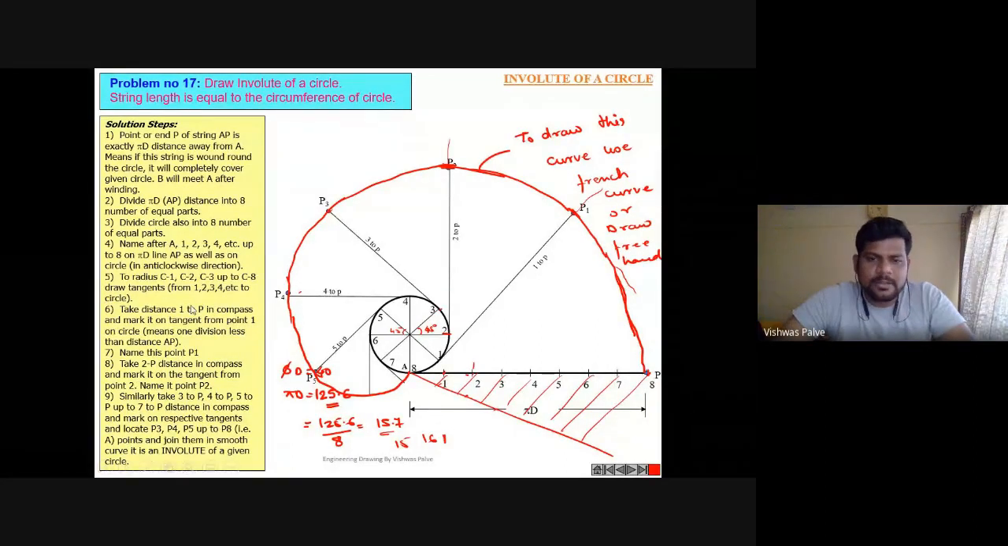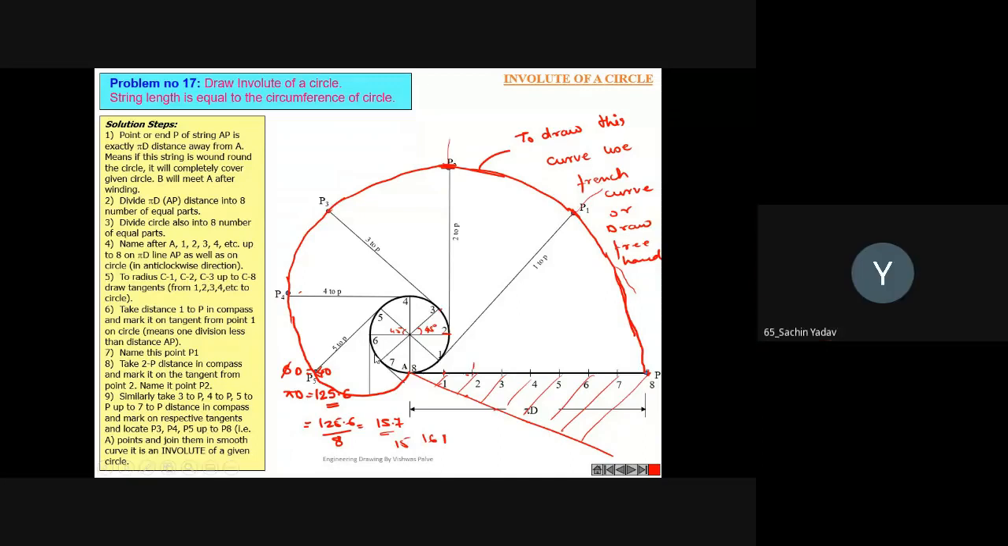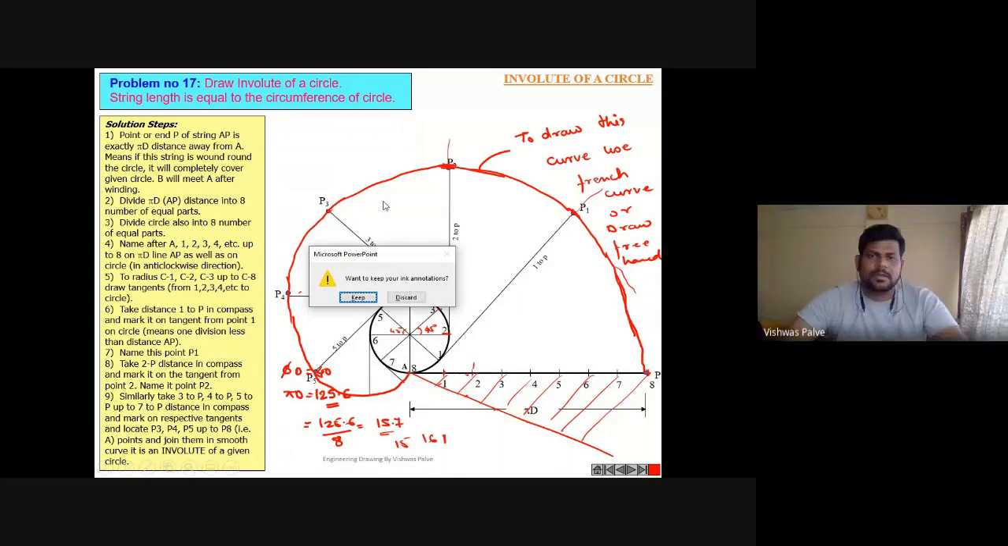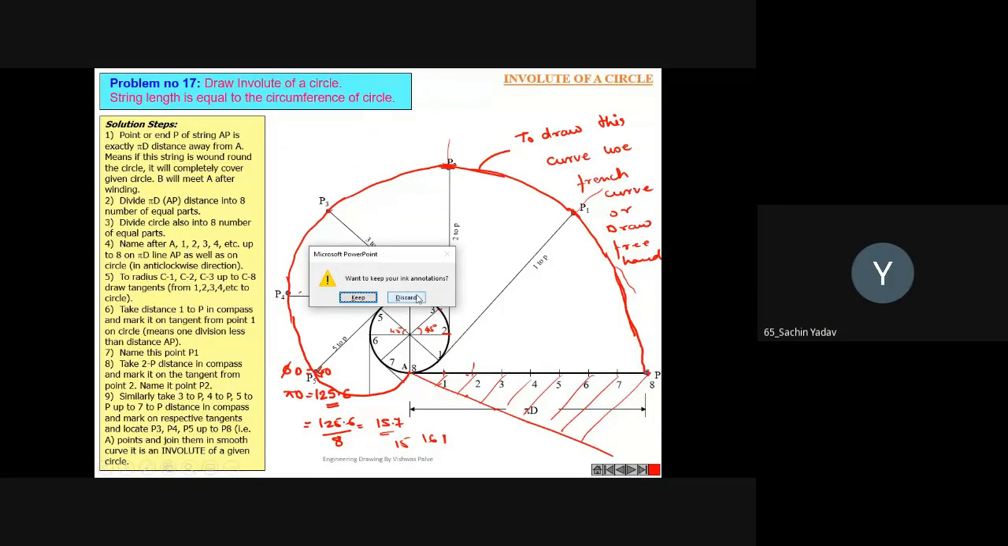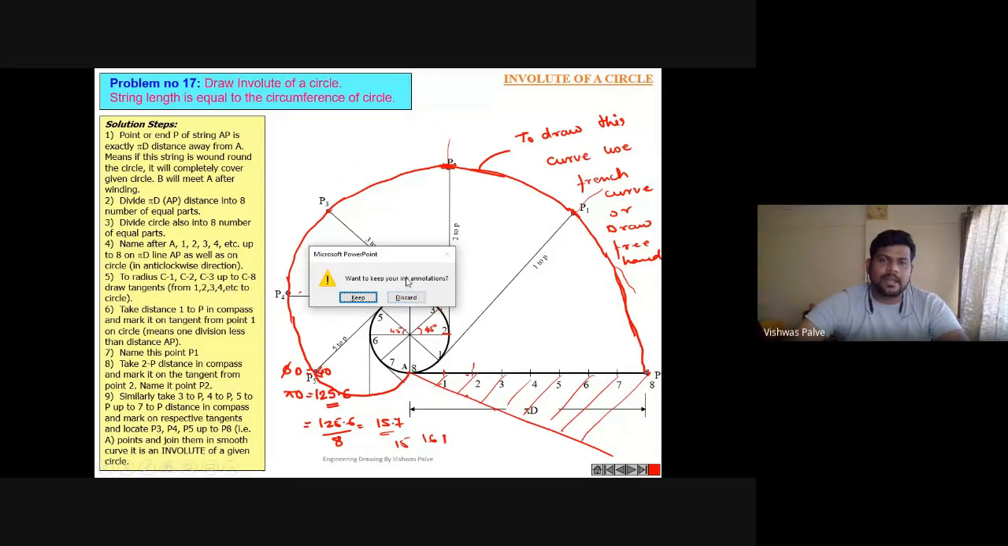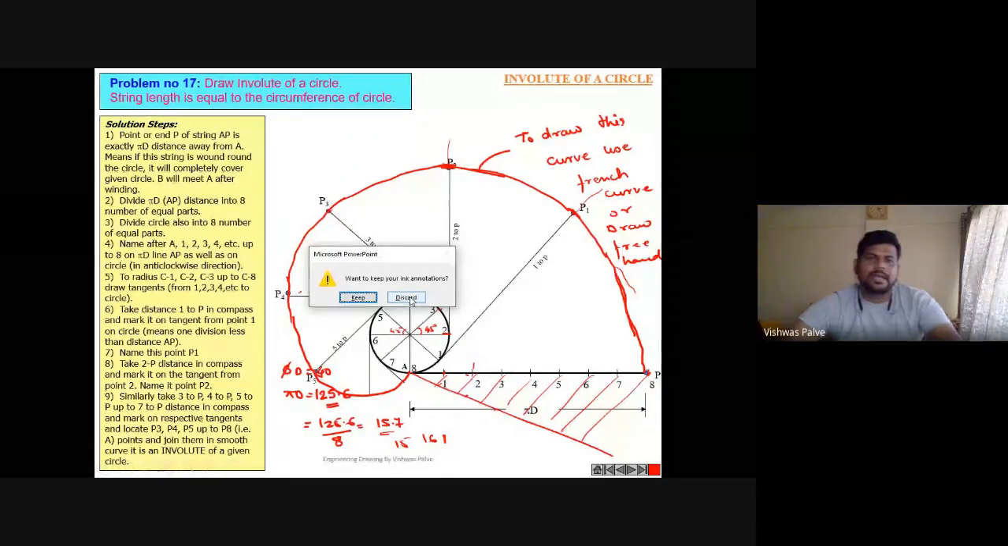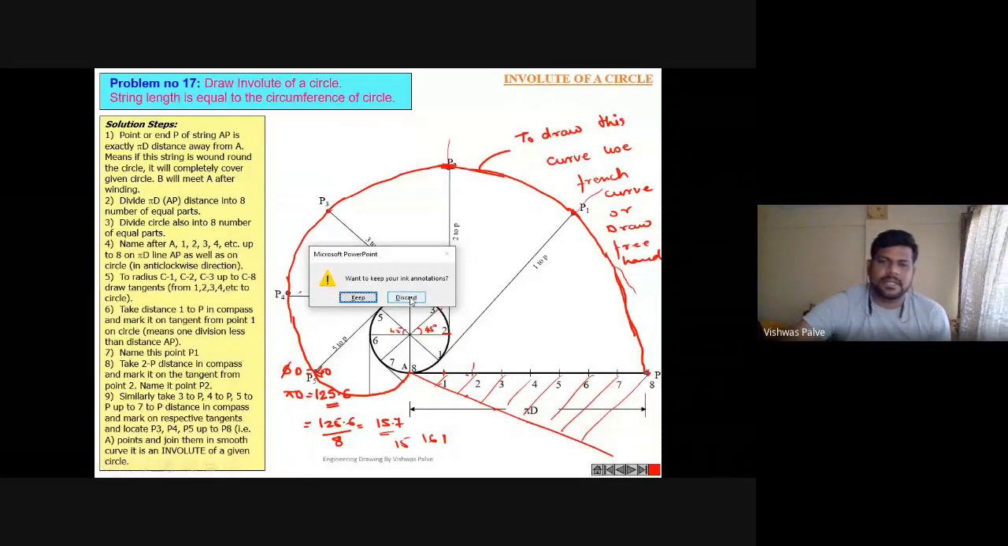Am I audible there? Yes, sir. Yes, sir. Okay. Because what happened in the screen, I can only see my screen itself. My Google Meet is not visible.